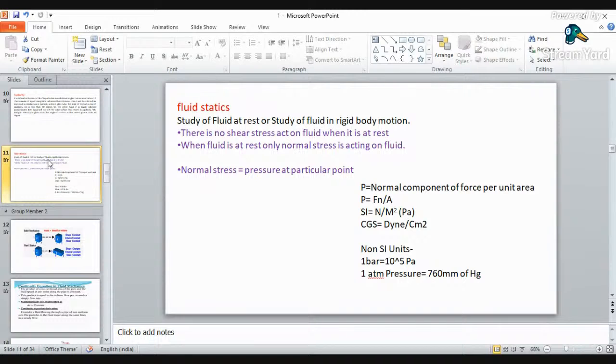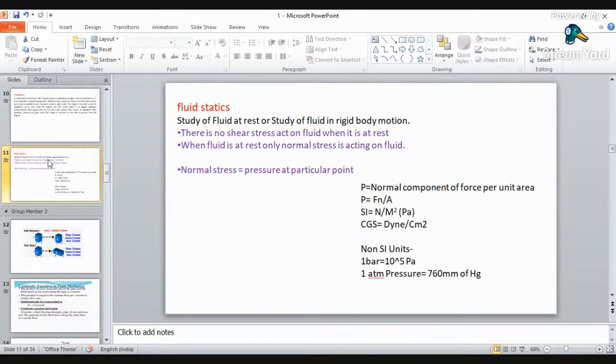First is when the body is at rest, that is, the liquid is totally at rest. Suppose we are considering an example of your water bottle. Your water is in completely stable condition. Second example is fluid in rigid body motion. Suppose you are carrying a bucket, in that your water is in moving condition, but that velocity is the same as your velocity. Here the molecules of water are moving at a constant speed. That is why each and every water droplet or water molecule or atom is in stable condition. So that condition will also be considered a rest condition.